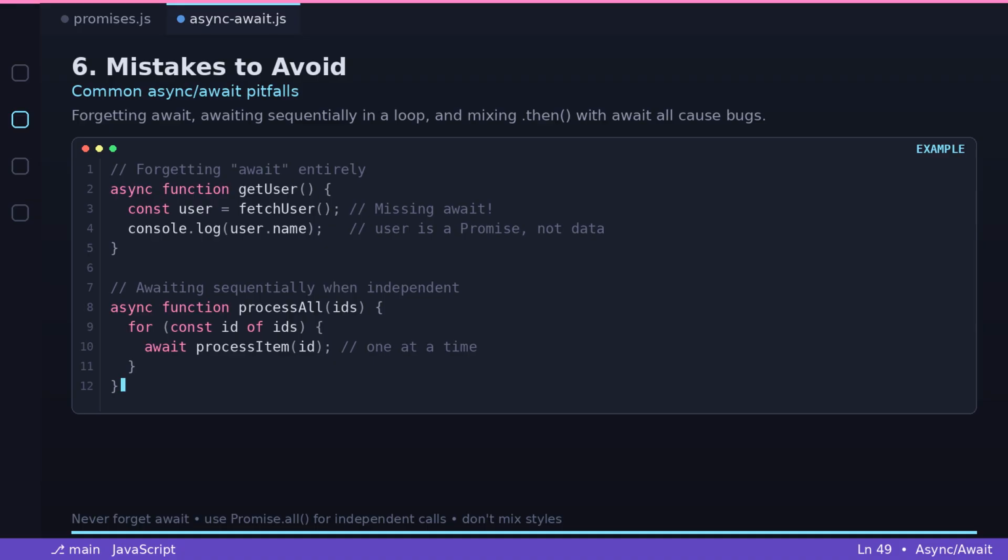6. Mistakes to avoid. Pitfall 1. Forgetting await entirely. Async function getUser. Const user = fetchUser. Missing await. Console log user.name. Error: user is a promise, not the data.